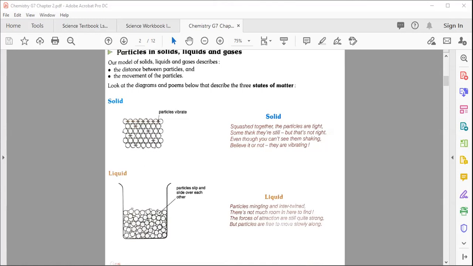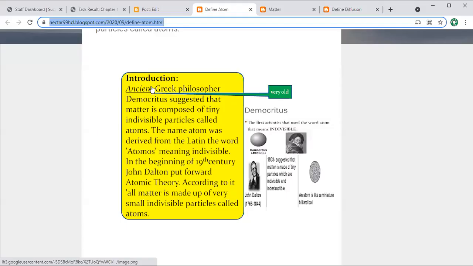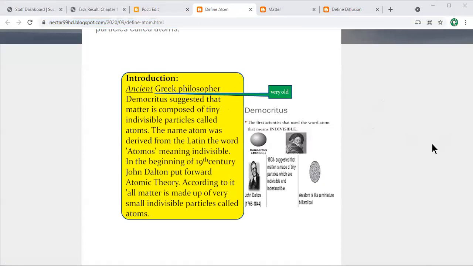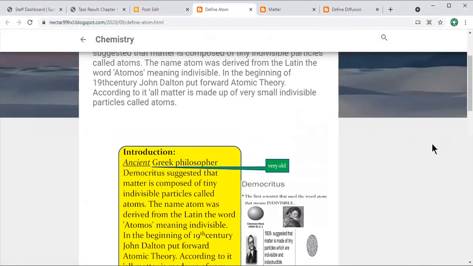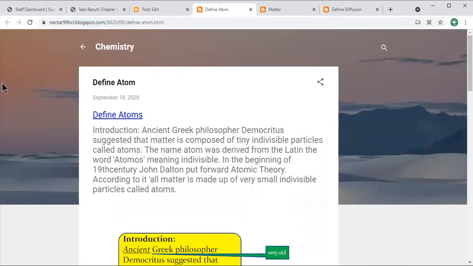You can see this screen. Here I'm going to introduce you to the atom. What is an atom? You can see here the definition of atom. Introduction: ancient Greek philosopher Democritus suggested that matter is composed of tiny indivisible particles called atoms.